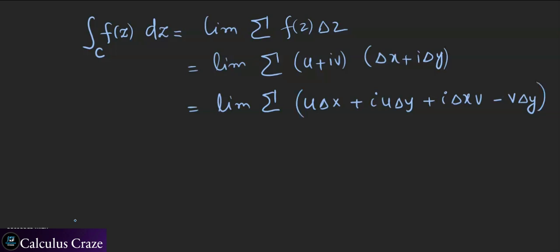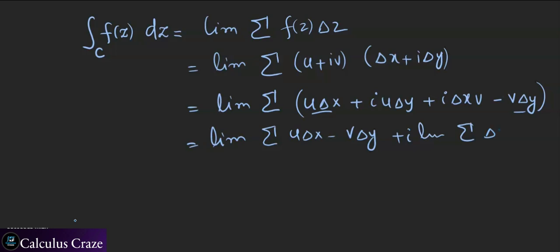So now we can also separate the real and imaginary parts. So then we will have the limit summation with this real part, and the limit with this imaginary part. Let me take iota here. So it's change in u y plus v change in x, something like that, right?